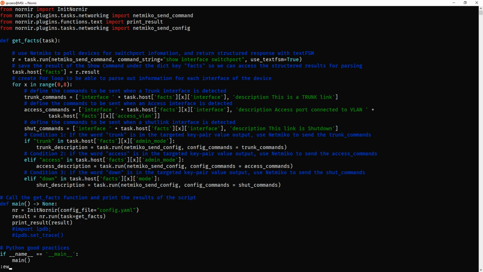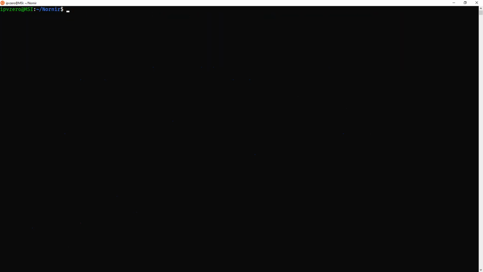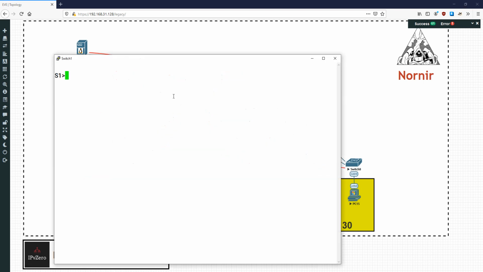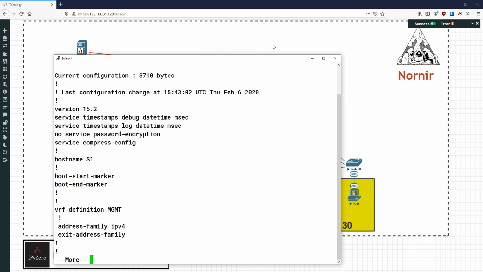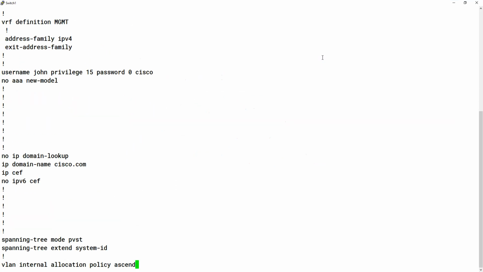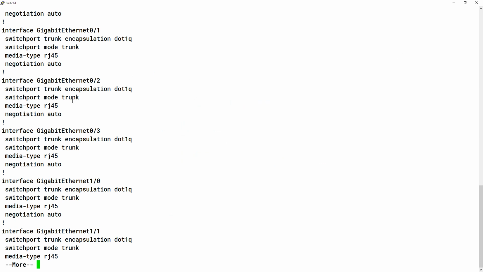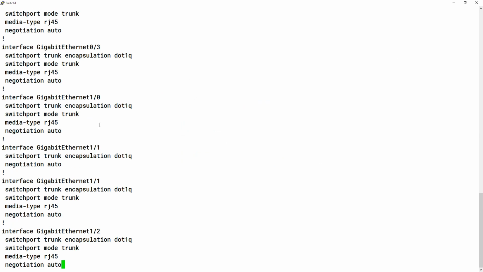So let's just have a look at the actual topology and just see what's what before we deploy the script and see the changes. So let's look at the topology then. If I happen to pull out a switch and do a show run, you'll see that there are no descriptions configured on any devices as of yet, okay? So all the interfaces, they've got configurations on them like switch port mode trunk, so on and so forth, but no descriptions are there.